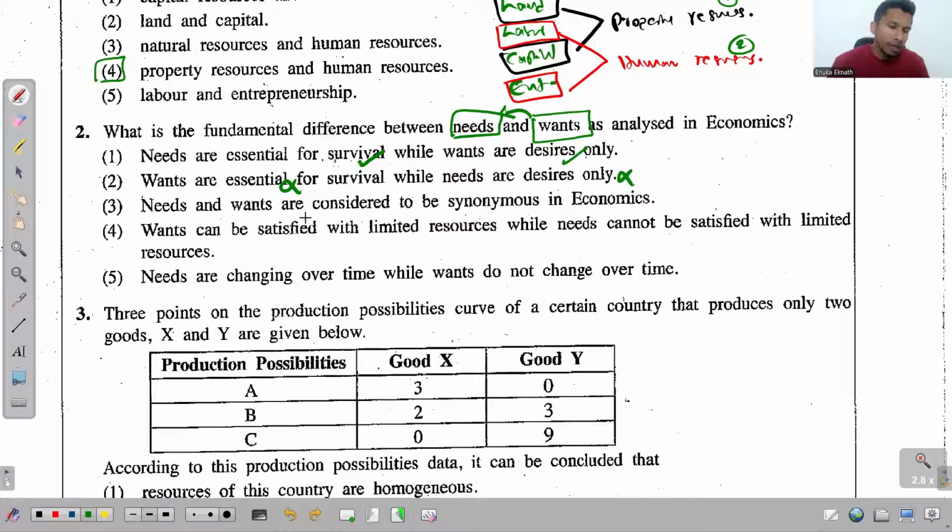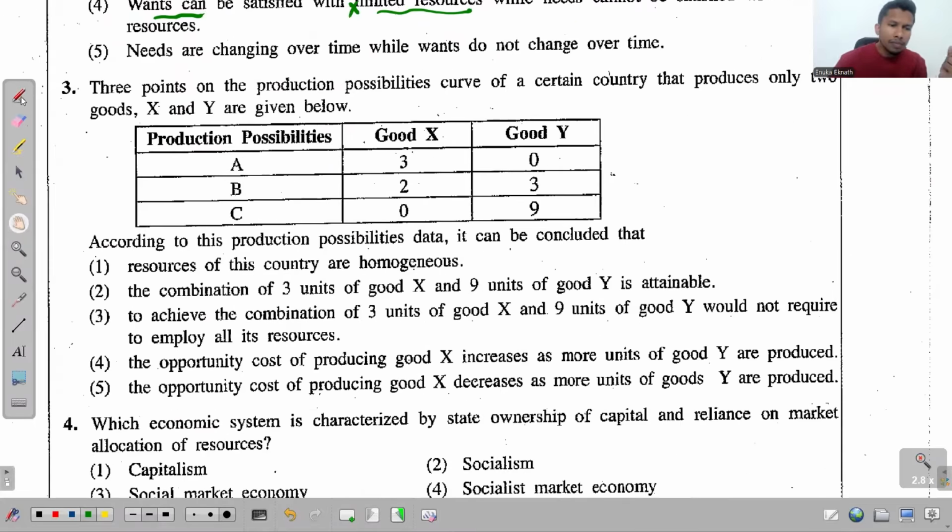No, can we satisfy wants using limited resources? We can't, and that we recognize as scarcity in economics, so this is wrong. Fifth one, needs are changing over time while wants do not change over time. No, again, the opposite is true. Wants change over time.